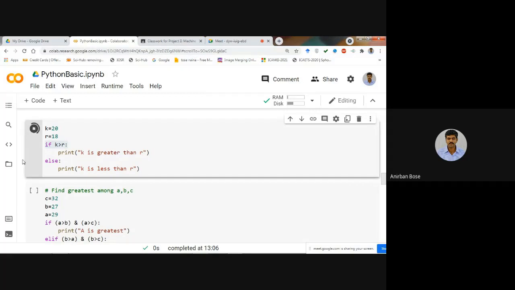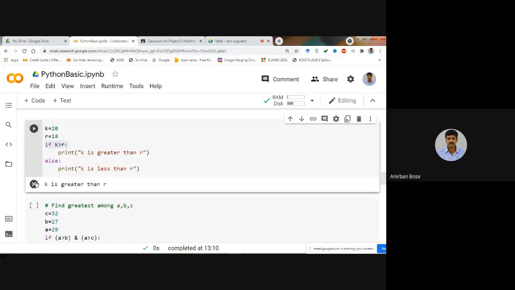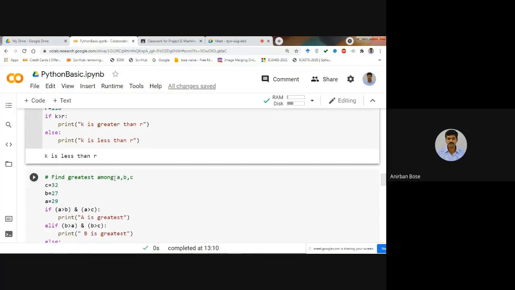If we just execute it, you see that here we have given k is 20, r is 18, so it is showing that k is greater than r because it is going into that particular condition. Instead of that, if we write this as 118 and execute it again, you see that k is less than r. That means now instead of if, it is going to the else. It's as simple as that.